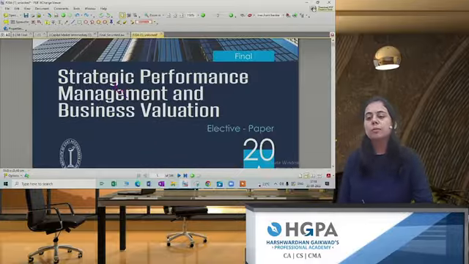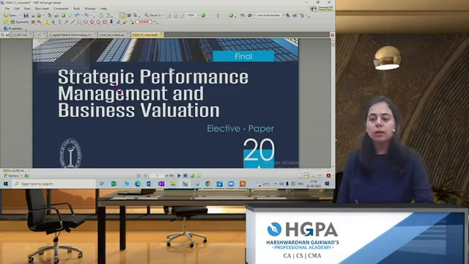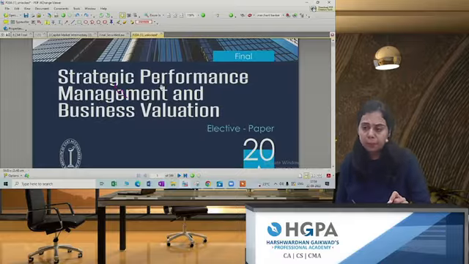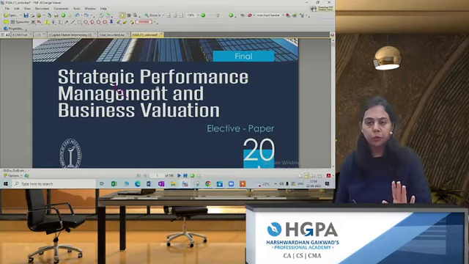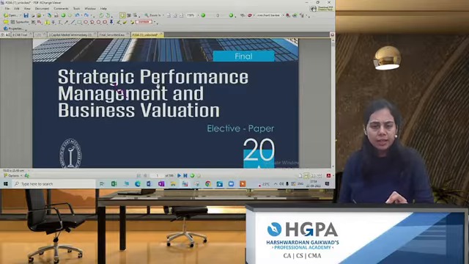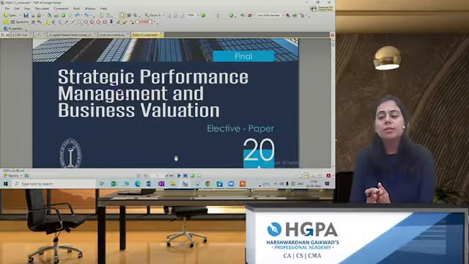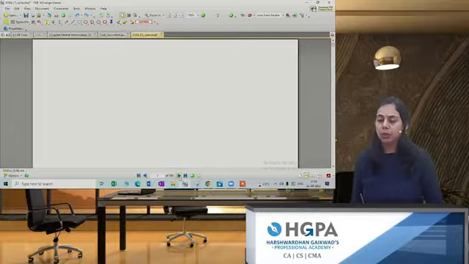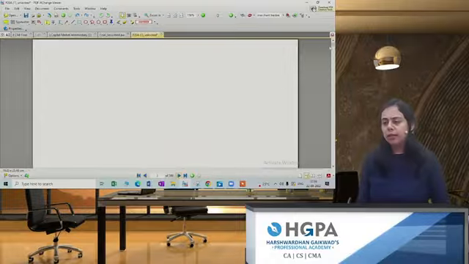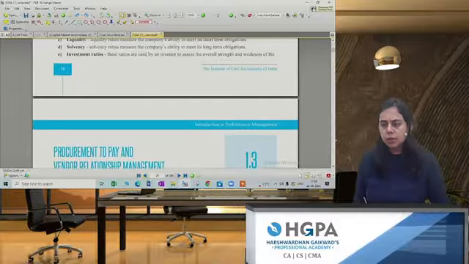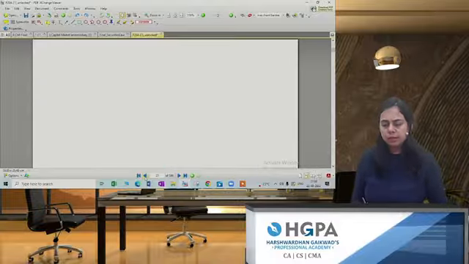Strategic Performance Management and Business Valuation was a compulsory paper, and it is one of the most scoring papers from the CMA final point of view. The concepts here are very easy to understand, and from the scoring point of view, it's very easy. I will be conducting Strategic Performance Management, and Harshvardhan sir will be conducting Business Valuation. Let's look at the index first, to see how many chapters we have. There are ideally 4 chapters in this.